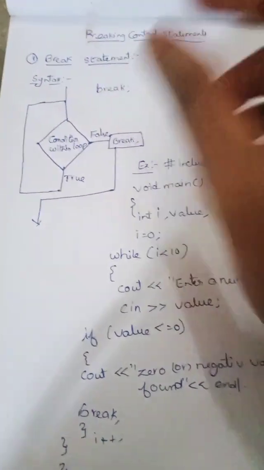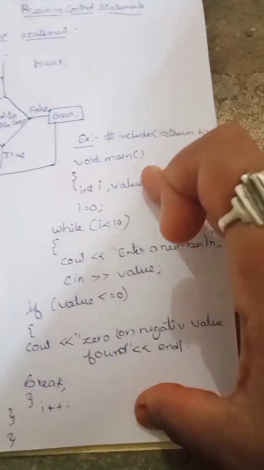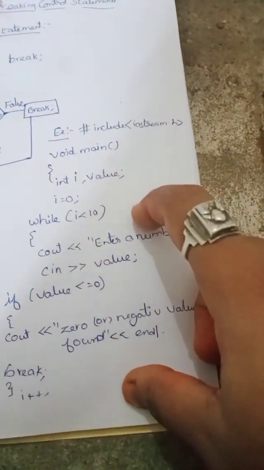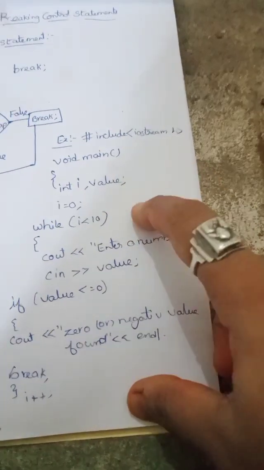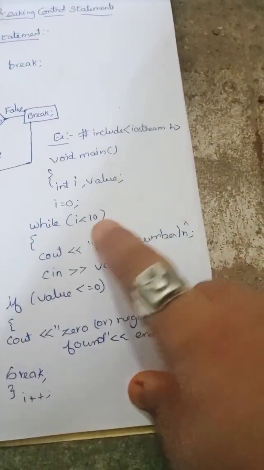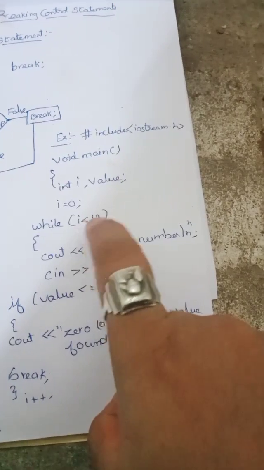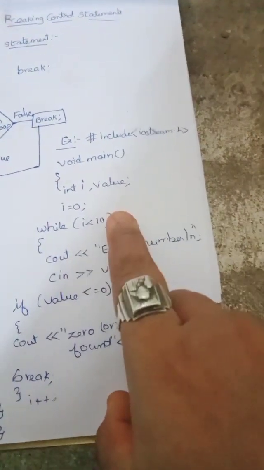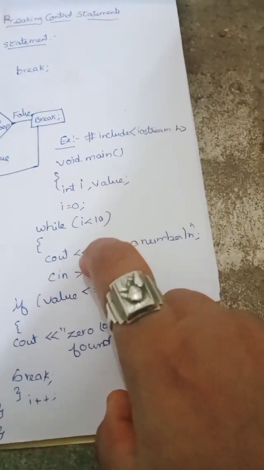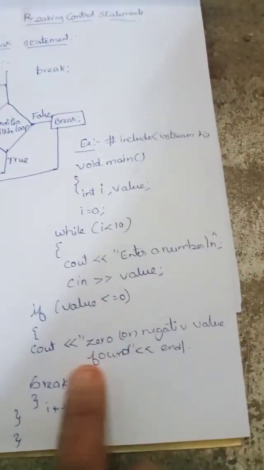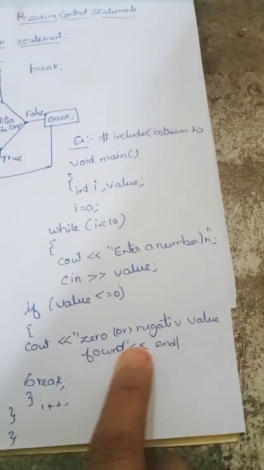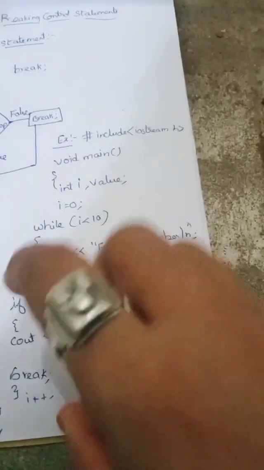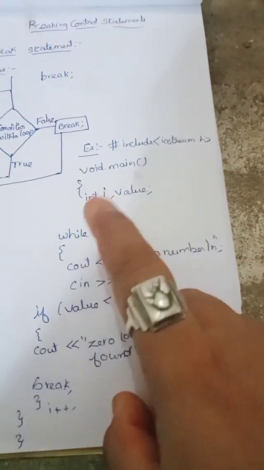Once again I will explain this program. In this program, the segment will process only the positive integers. Only the positive integers, here less than 10. Whenever any negative value or 0 is encountered, the computer will display the error message 0 or negative value found and exit from the while loop. Understood?